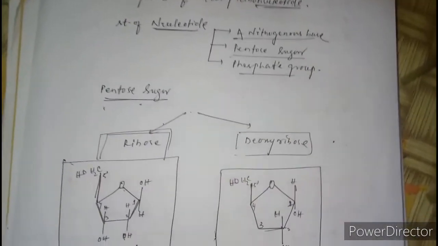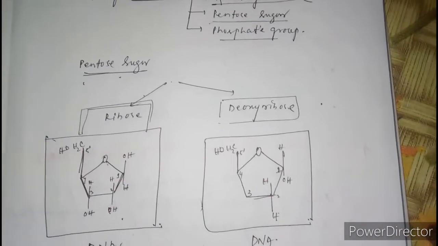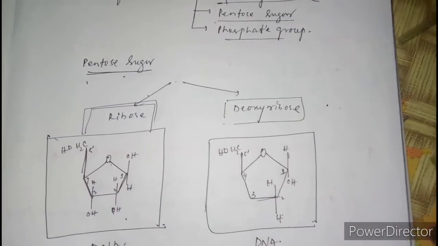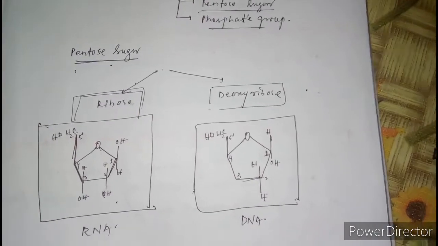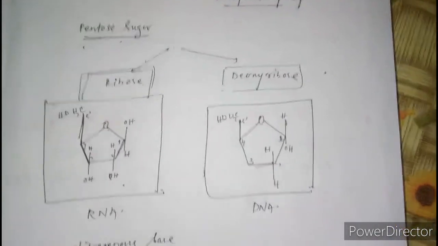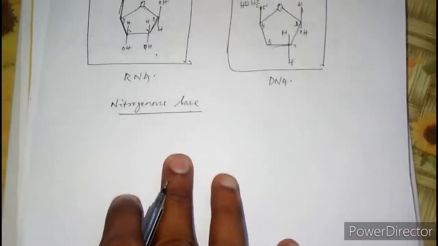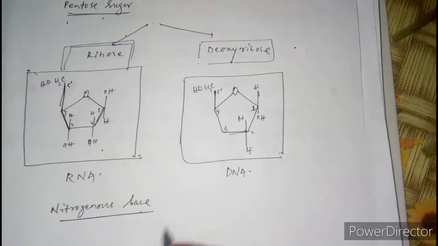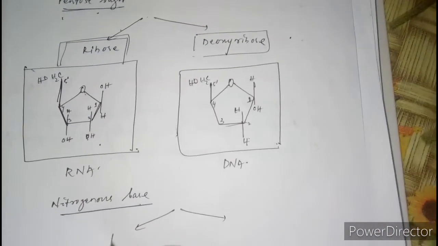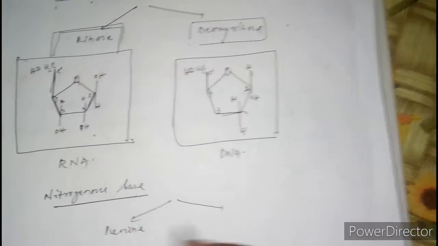Next we will discuss the nitrogenous base. In nitrogenous bases, there are basically two types. One is purine, another is pyrimidine.